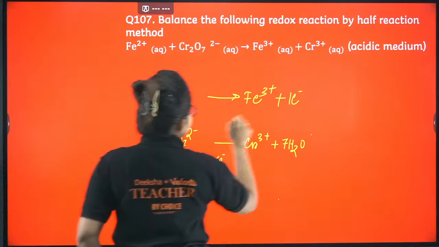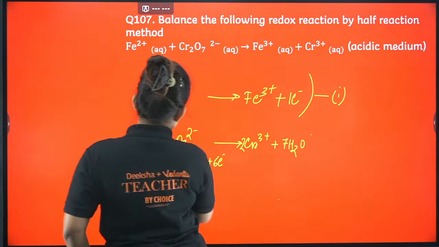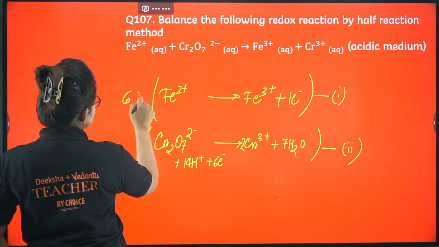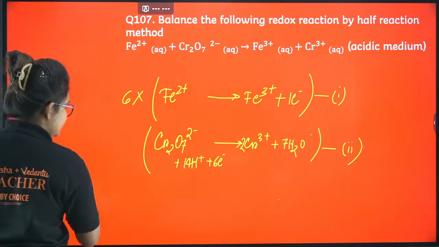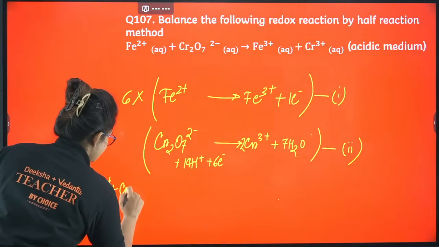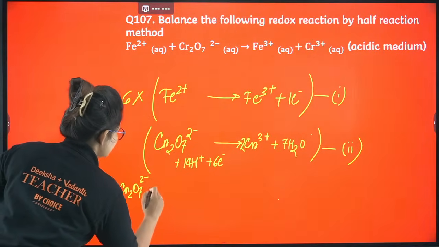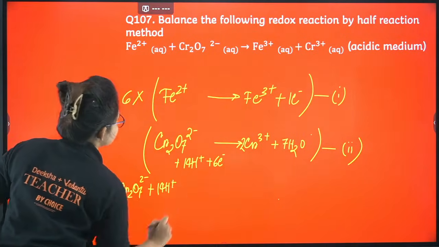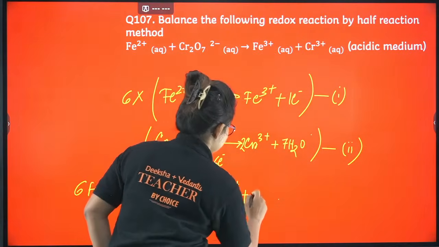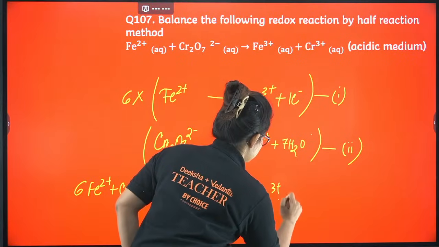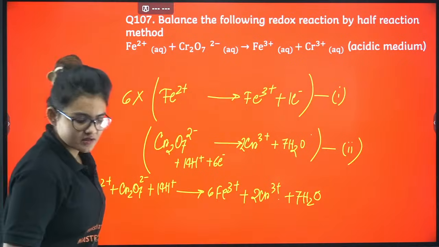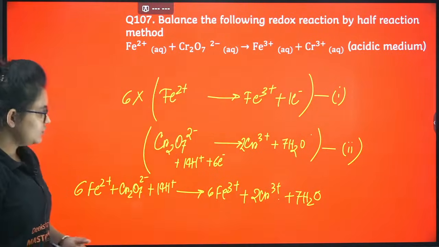Let's say this is my equation number 1, this is my equation number 2. Equation 1 should be multiplied with 6. Let's write all together: 6Fe2+ + Cr2O7 2- + 14H+ gives 6Fe3+ + 2Cr3+ + 7H2O. That's it. This is your entire equation. I guess it's clear to you now.